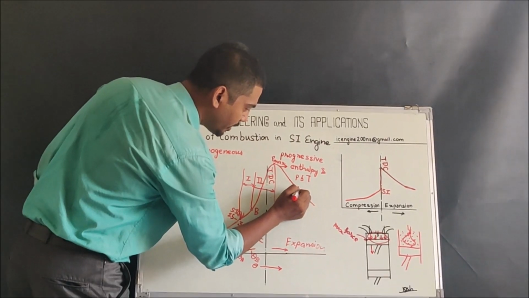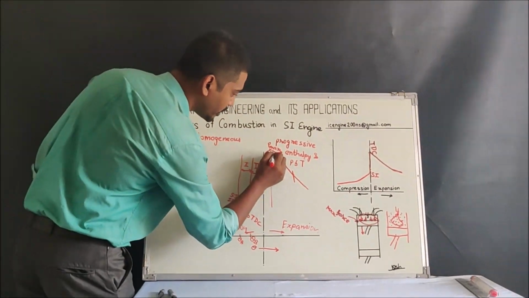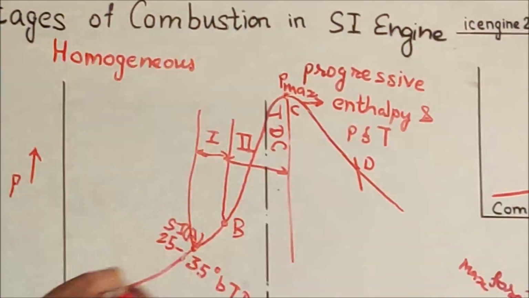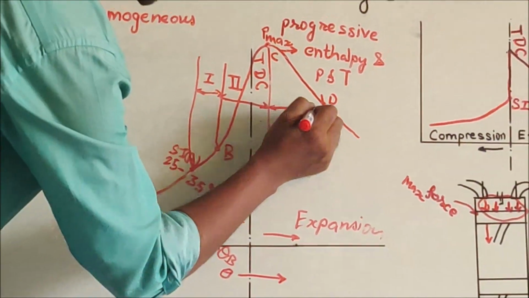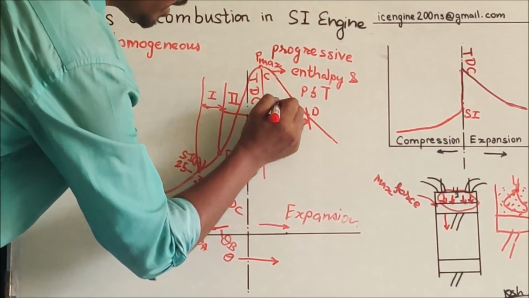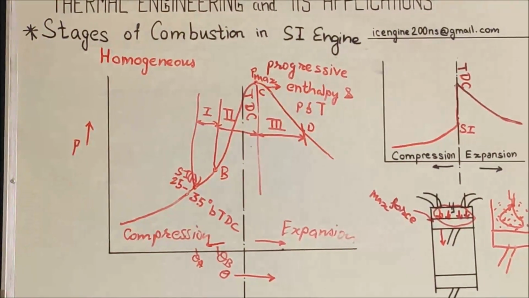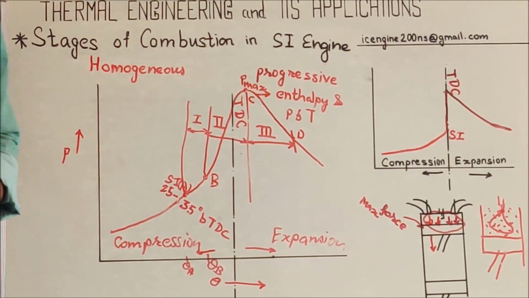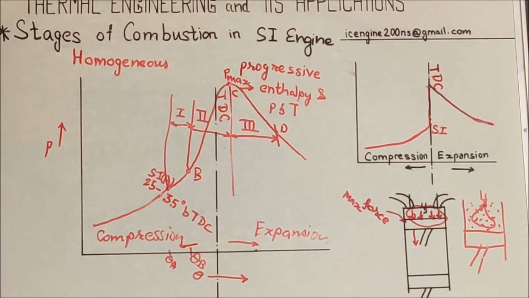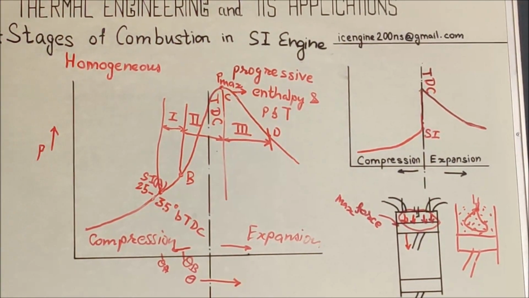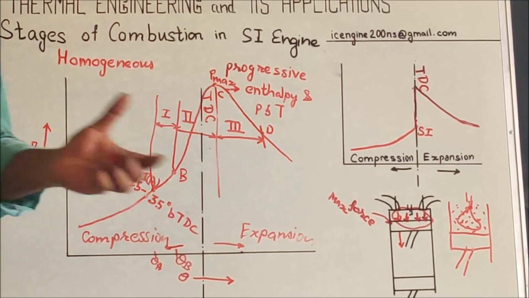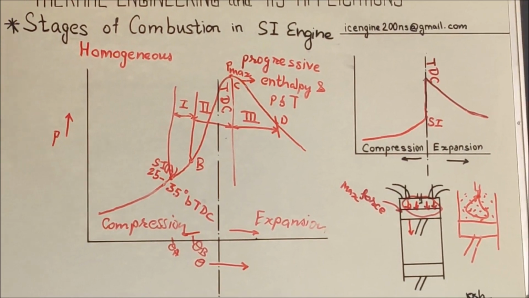And this is point A, B, this is point C and this point is D. So from point C to point D we have the third stage of combustion, which is called the after burning stage. Now in the after burning stage we will still have some burning process inside the combustion chamber.